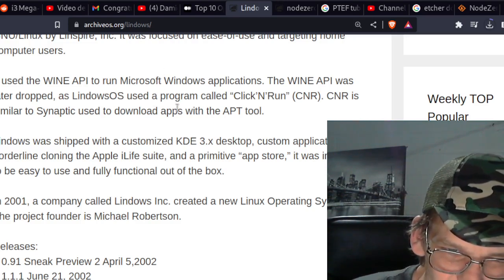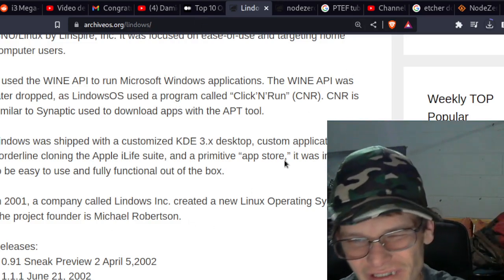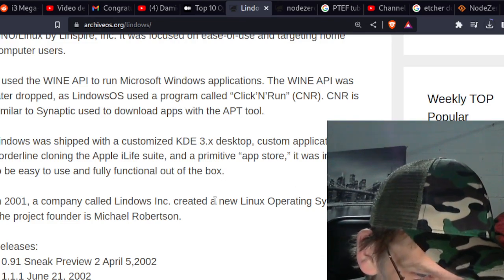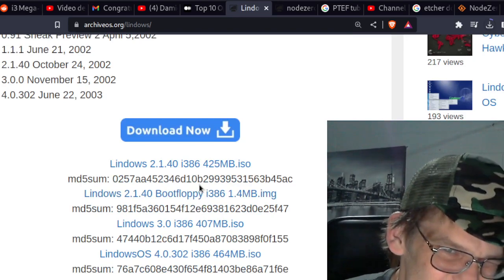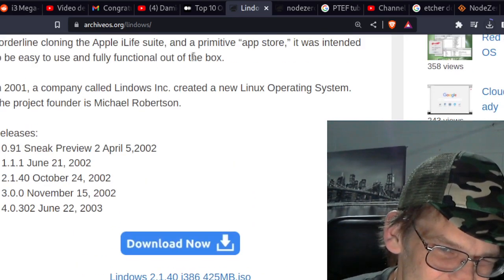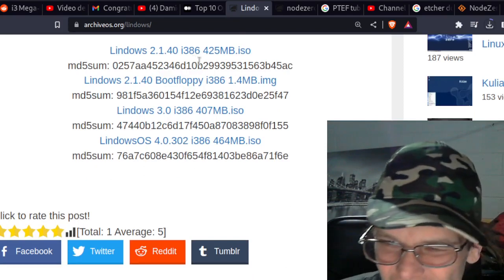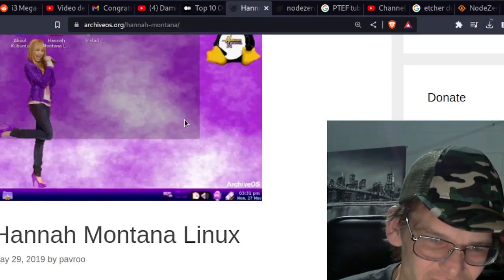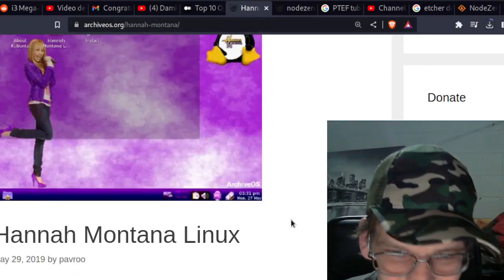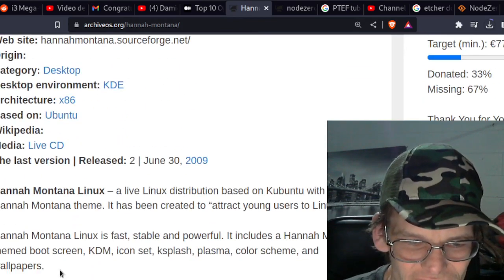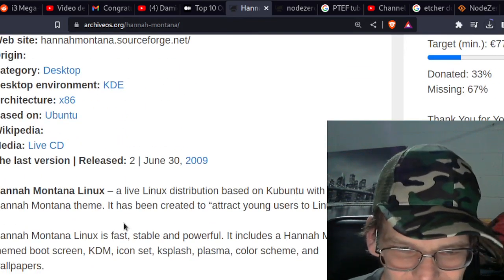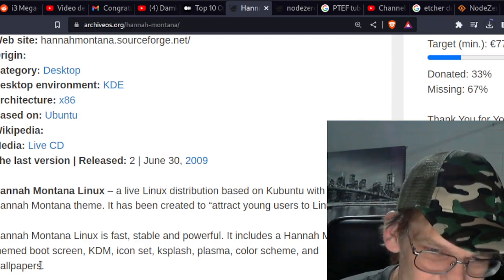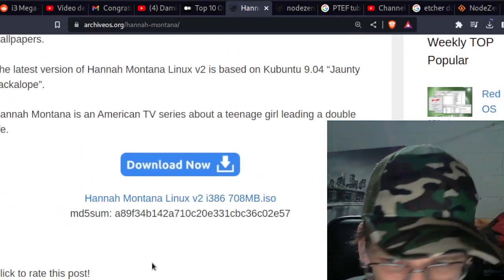Borderline cloning the Apple iLife suite. The primitive App Store was intended to be easy and fully functional out of the box. But 2002 is when this was marketed. Hannah Montana as an OS. For all the Hannah Montana lovers out there, we got this. I wonder if there was like a Hannah Montana computer that shipped with this OS. It has been created to attract young users to Linux. Hey, that's cool. I wish they would pick something better than KDM.